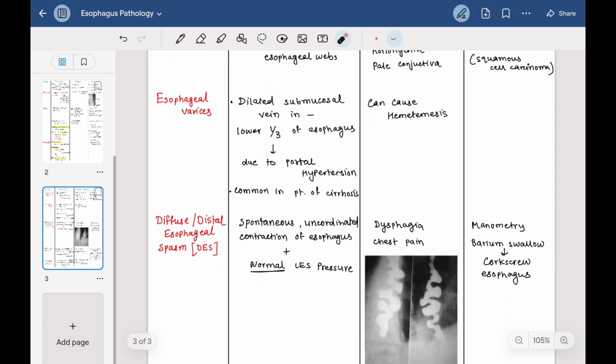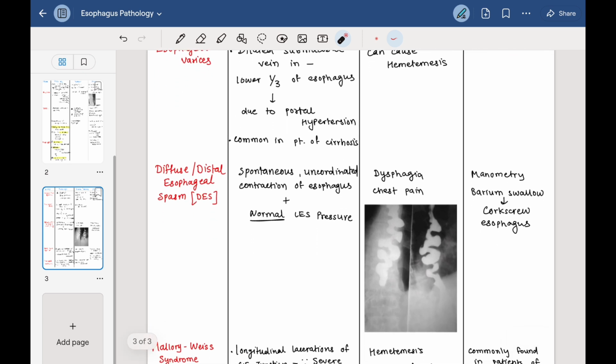Next pathology is diffuse esophageal spasm, or distal esophageal spasm. There are spontaneous uncoordinated contractions of the esophagus, but there is normal LES pressure. As we have seen, in achalasia and GERD the problem was in the LES tone or LES pressure, but in diffuse esophageal spasm, LES pressure is normal. Clinical features are dysphagia and chest pain.